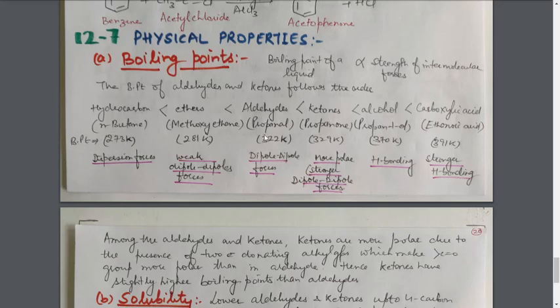So, I have taken these compounds having similar molecular masses, but look at the difference in their boiling points. It is 273, 281, 322, 329, 370 and 391. The boiling point is continuously increasing.